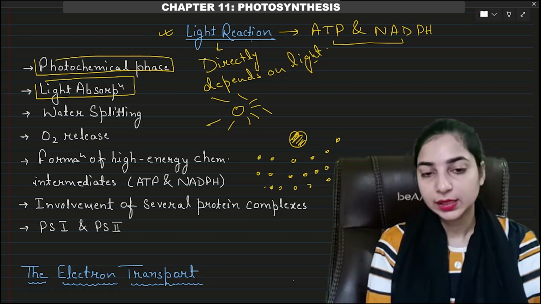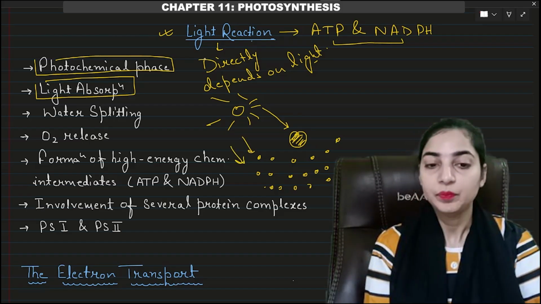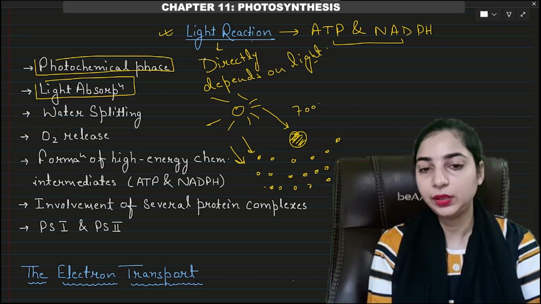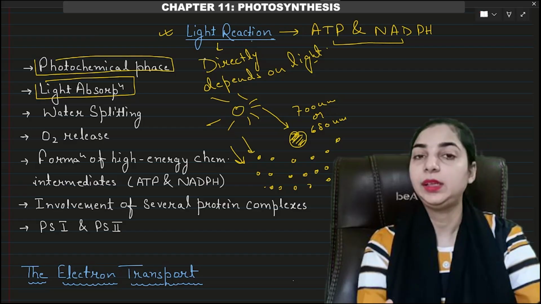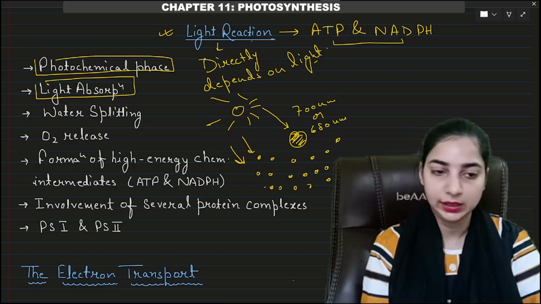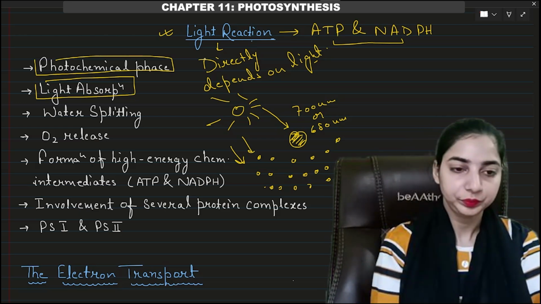So the sunlight will be received by these pigments. Different pigments will receive the light of different wavelengths, but the chlorophyll A molecule will receive the light of 700 nanometer or 680 nanometer, depending on whether it is PS1 or PS2. In PS1, it will receive the light of 700 nanometer. In PS2, it will receive the light of 680 nanometer. So light absorption is the first step.